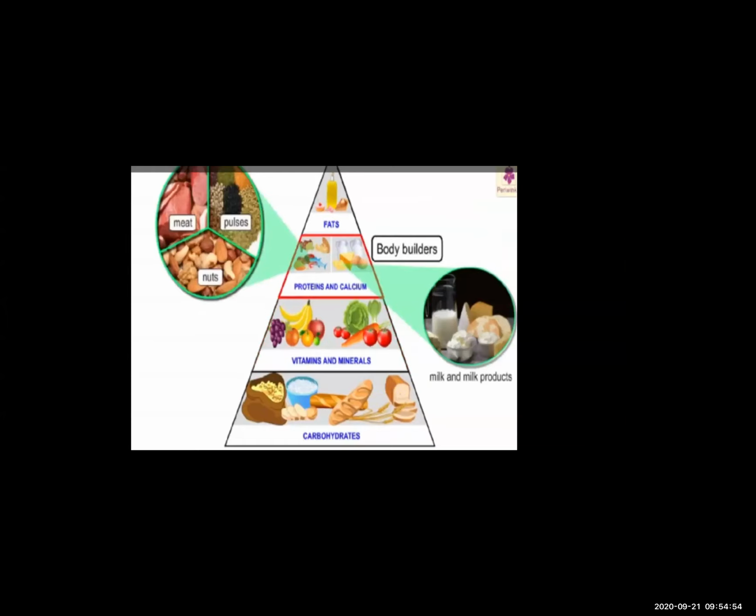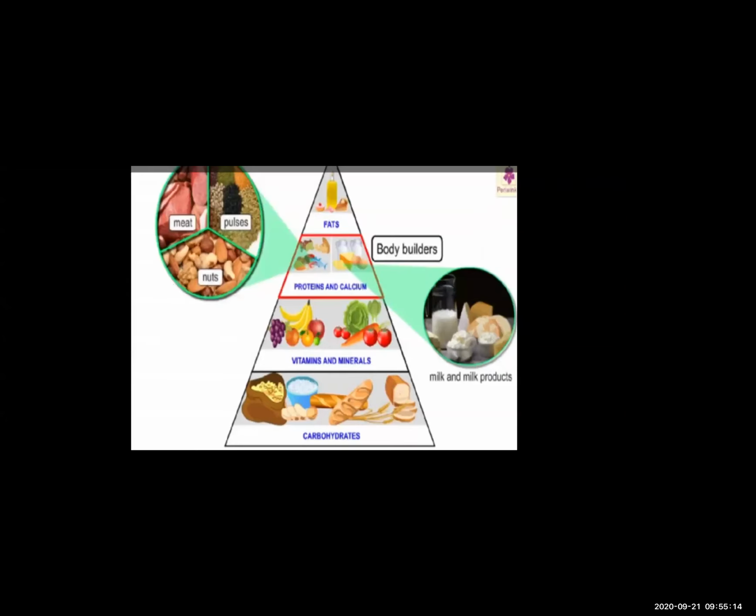Now see students, the next is the proteins and calcium. From where do we get the proteins and calcium? We get proteins and calcium from nuts, meat, pulses, and milk and milk products. Okay, all milk products come in this: cheese, curd, milk, jhas, all those things.